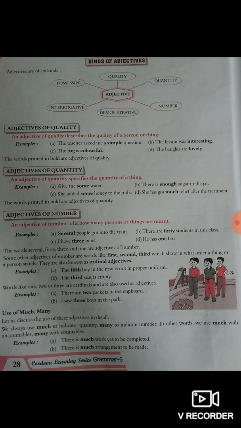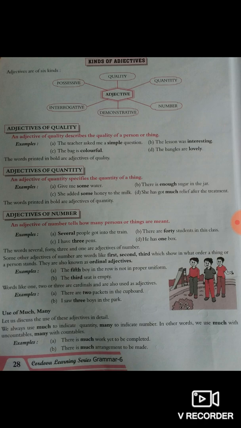Use of much and many. Let us discuss the use of these adjectives in detail. We always use much to indicate quantity, and many to indicate numbers. If we are using much, quantity should be there.